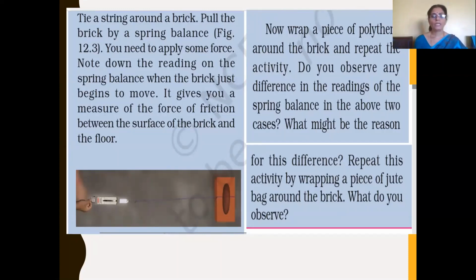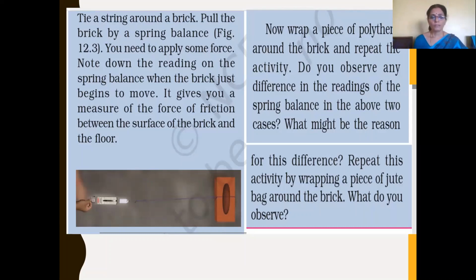Do we observe any difference in the reading in the two cases? Yes. When the brick is covered by a polythene bag, the surface of the polythene is very smooth compared with the brick directly in contact with the floor.